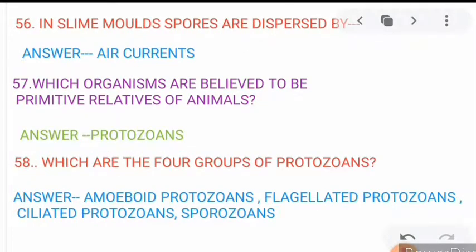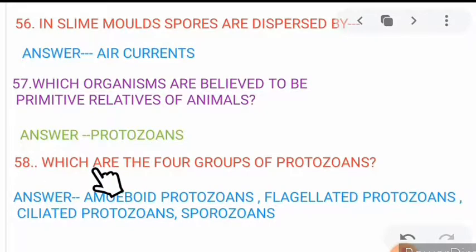Now move to the next, 56. In slime molds, spores are dispersed by what? Spores are dispersed by air currents. This is the last portion about slime molds. See in your NCERT book, it is clearly written that spores of slime molds are dispersed by air currents. Next, 57. Which organisms are believed to be primitive relatives of animals? Protozoans are believed to be primitive relatives of animals.